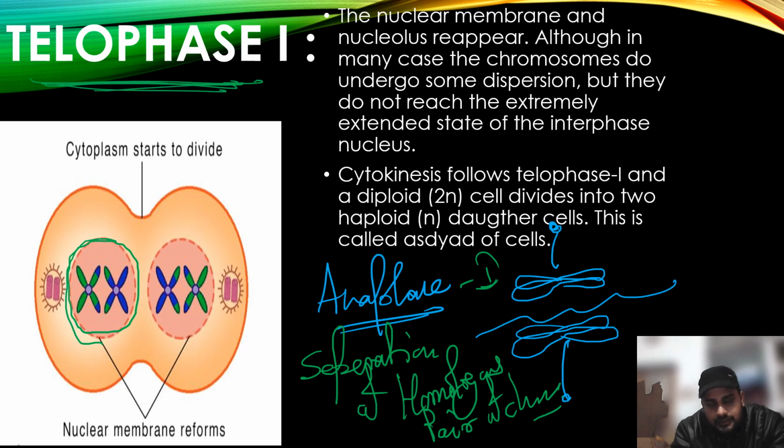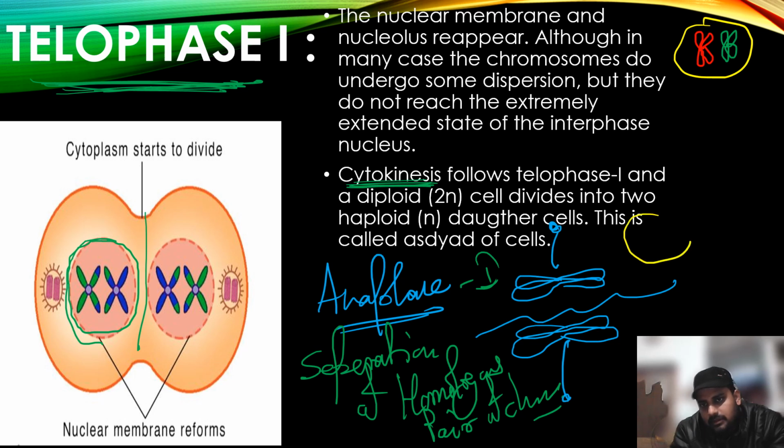Just after telophase 1, cytokinesis will start and the cell will be segregated, and new cells will be formed. Suppose it was a parent cell, then at the end of meiosis 1, two cells will be formed.